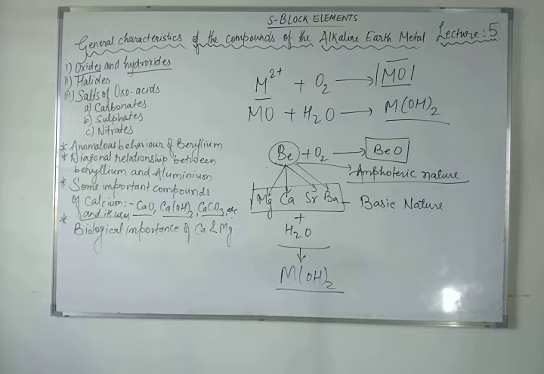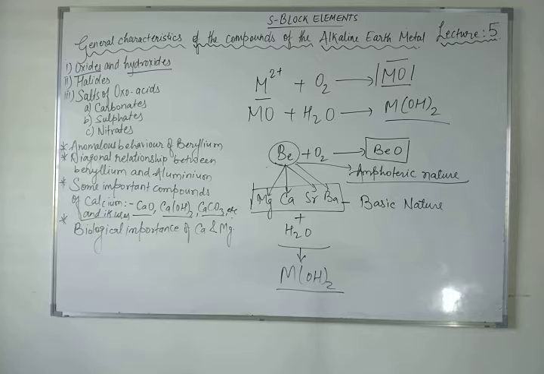So as we go down the group, the thermal stability and basic character of the hydroxides also increase from magnesium hydroxide to barium hydroxide, and the alkaline earth metal hydroxides are however less basic than the alkali metal hydroxides.